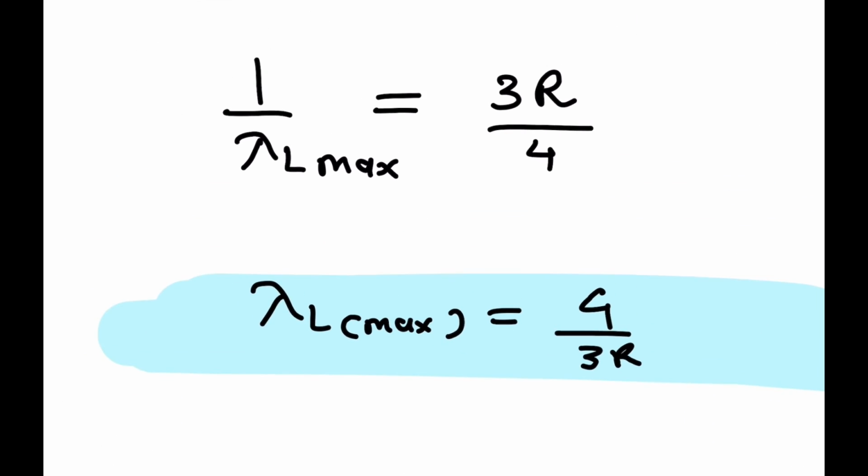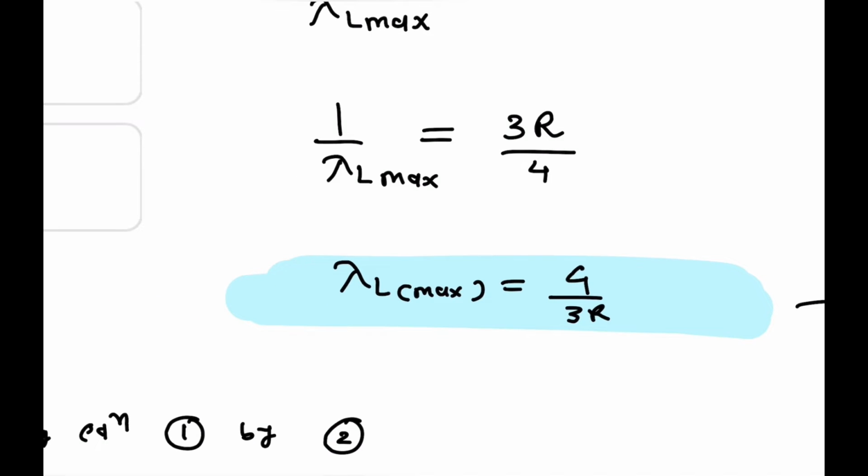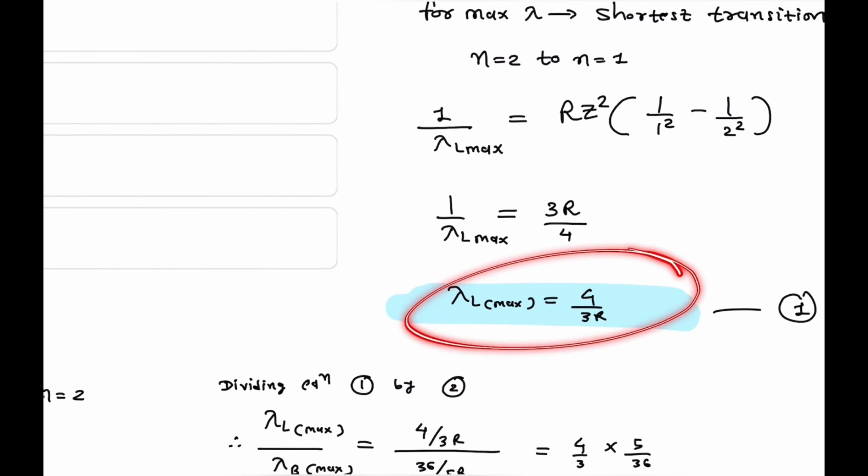So lambda L maximum is nothing but 4 by 3R. The 4 comes to the numerator and 3R comes to the denominator. So lambda L maximum, the maximum wavelength regarding the Lyman series, is equal to 4 by 3R. That is your equation number 1.